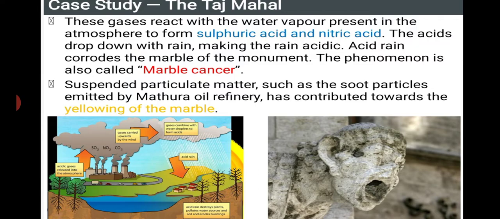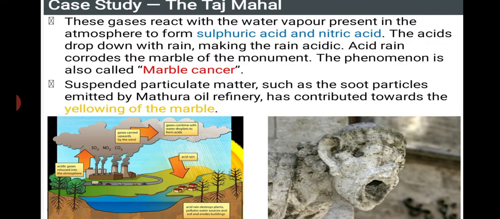Acidic. The acid rain corrodes the marble of the monument. This phenomenon is called which one? That is marble cancer. Since marbles are mainly affected by this acid rain, they call it marble cancer.